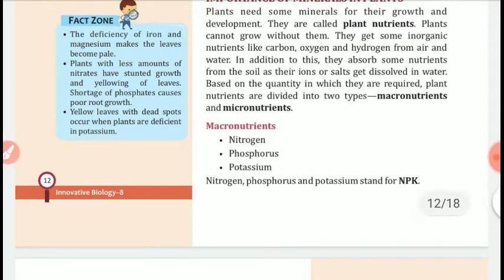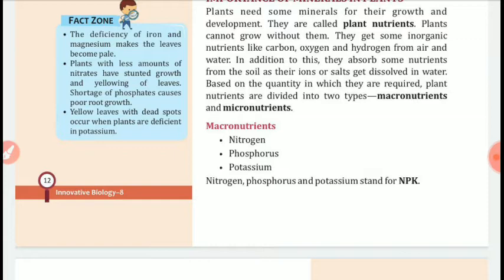The deficiency of iron and magnesium makes the leaves become pale. If a plant is deficient of iron and magnesium, leaves would become pale. Plants with less amount of nitrates have stunted growth and yellowish leaves. Shortage of phosphate causes poor root growth. Yellow leaves with dead spots occur when plants are deficient in potassium.